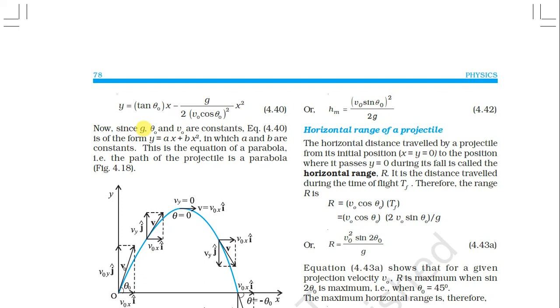Since g, theta 0 and v0 are constants, the equation is of the form y equals a x plus b x square, in which a and b are constants. Here a is tan theta 0, and g upon 2 v0 cos theta 0 whole square equals b. So this is a x plus b x square, in which a and b are constants. This is the equation of a parabola, so the path of the projectile is a parabola.